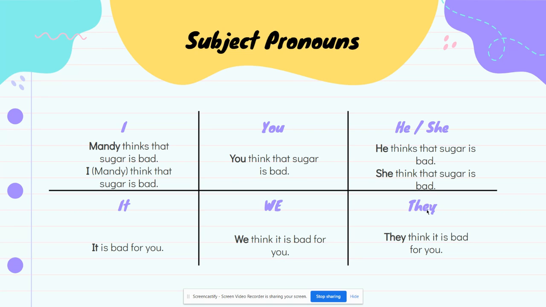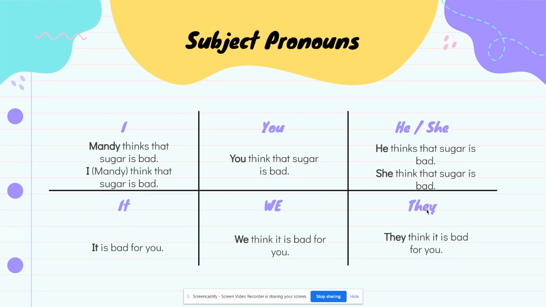So if I want to use the pronoun I to replace Mandy, this is how the sentence would look like. I think that sugar is bad. You see? I think that sugar is bad. If I want to use the subject pronoun, you think that sugar is bad. Or if I want to use the subject pronoun, he thinks that sugar is bad. If I want to use she, she thinks that sugar is bad.